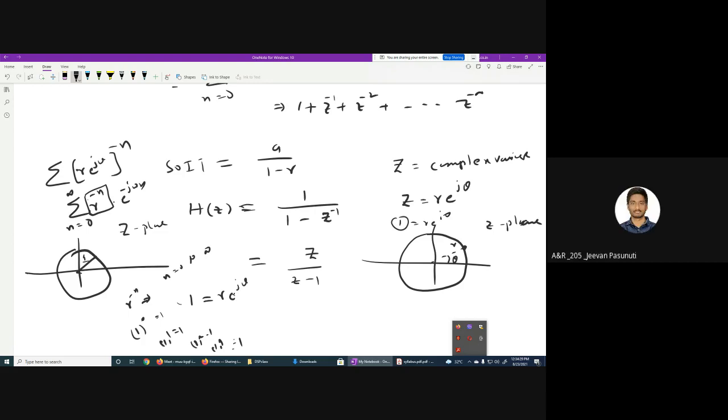Similarly, if you take n is equal to minus infinity to, okay, this we should not consider. So in this case, n should be only positive, you should consider. So it is anyhow standard. So I should say that it is finite only for all values of Z which are greater than, okay, here also there is a condition. R can be greater than 1, less than 1. Greater than 1 means maybe 1 power minus n. Less than 1 means maybe 0.5 power minus n. Now in both the cases you tell me, R should be greater than 1 or less than 1 to get the convergence. Think over and let me know.